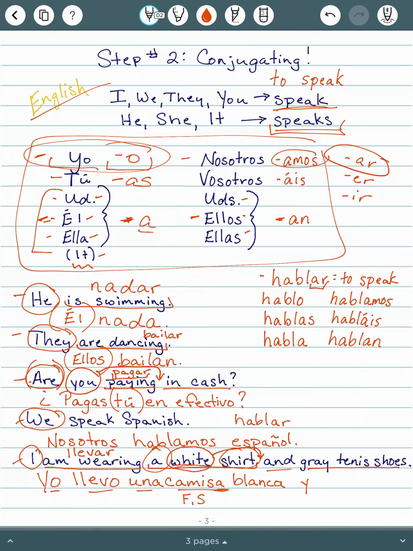And then the word and, y, gray tennis shoes. So tennis shoes are tenis. And remember, gray is going to go after tenis. And then the word for gray is gris. Now, if I said tenis gris, that's just like saying one gray tennis shoe. So I need to change gris and make it plural. So even though that already ends in an S, it's a consonant. So to make things plural that end in consonants, we just add es. So tenis grises.